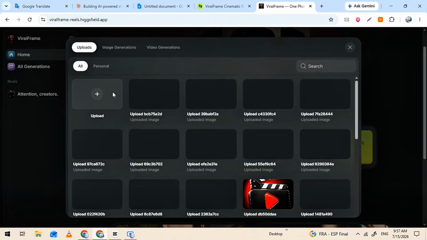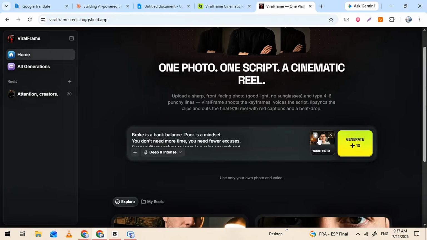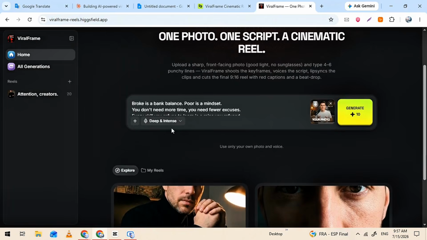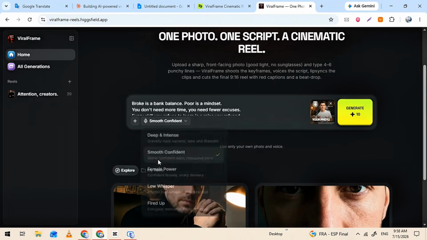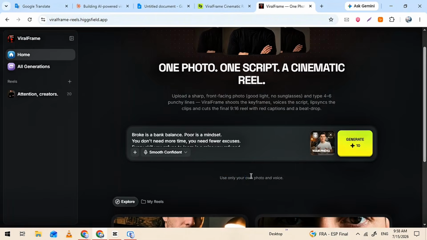First, I click on the Add Image button and upload an image. After uploading, this is what the prompt looks like. Now, the voiceover. You choose exactly how you want it. Male, female, or even create your own custom voice. Simply pick your voiceover here. Next, the spoken lines. Paste your ready-made script here, and if you don't have one, just ask Claude AI to write it for you, right on screen.